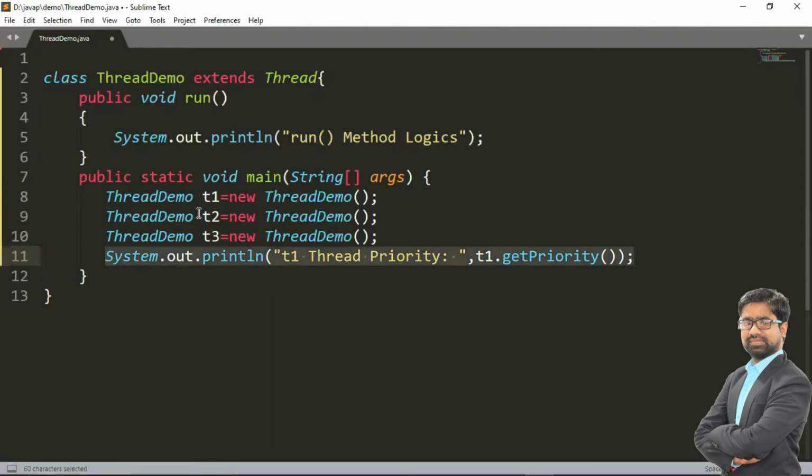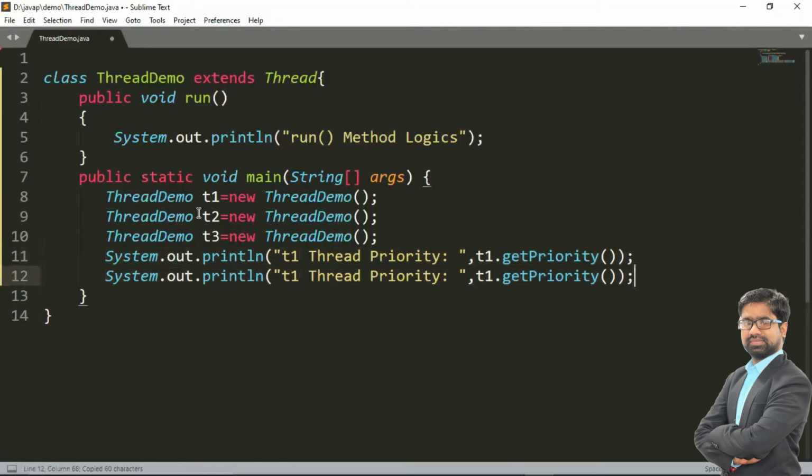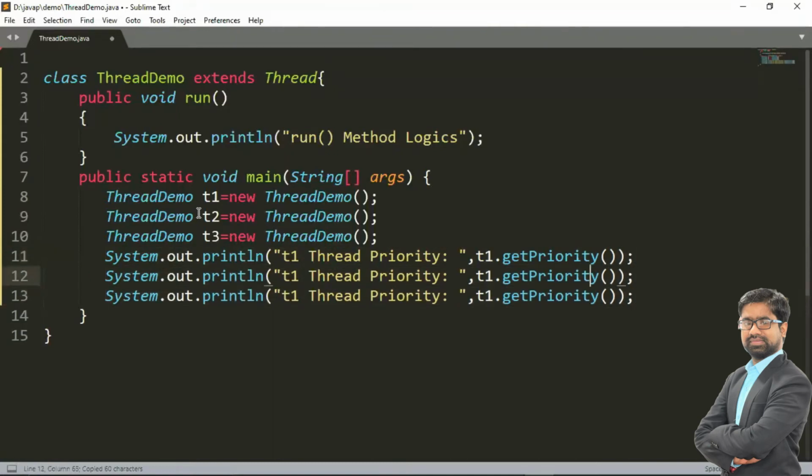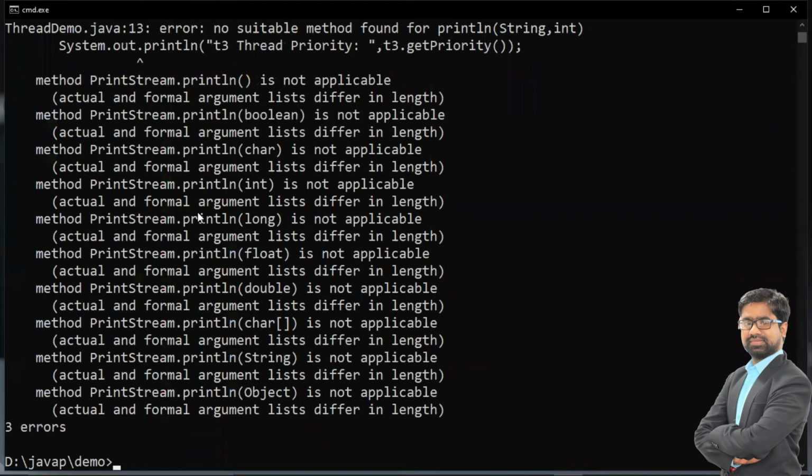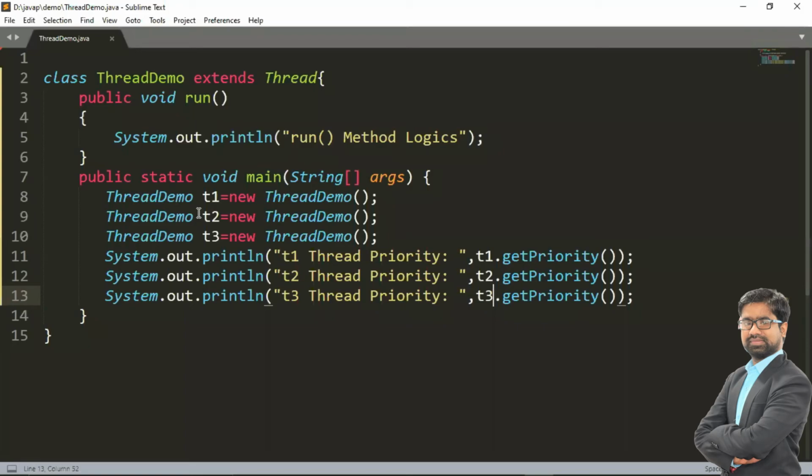Now if I want to print the priority for T1, T2 and T3, what will I do? T2 thread priority, T3 thread priority: T2.getPriority and T3.getPriority. So let me execute this program first. javac ThreadDemo.java. My class name is ThreadDemo, in ThreadDemo.java. Let me compile first. It is showing some error.